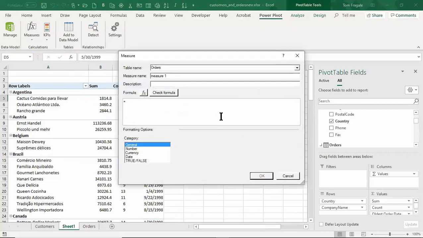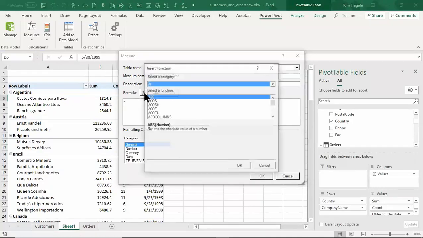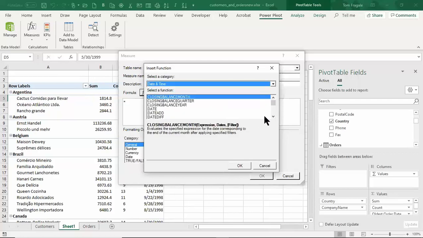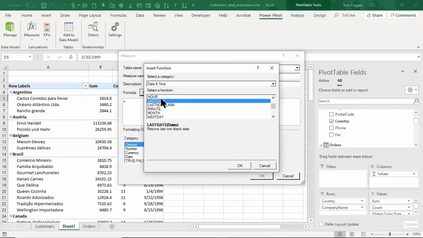So I'll pick on the PowerPivot menu that we turned on, and I'll pick on measure, and we'll do another new measure. So this one's also going to come from the orders table, and I'll call this one newest order date. And the description is optional. I'll pick on the FX, and I'll go back to the date and time category. We'll scroll down, and we see one that's called last date. That would be the most recent date.